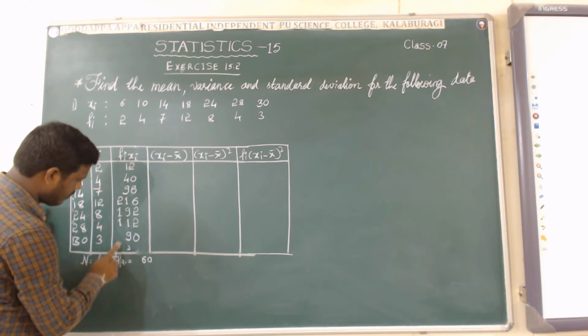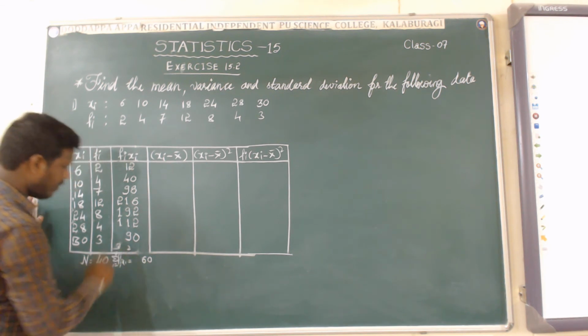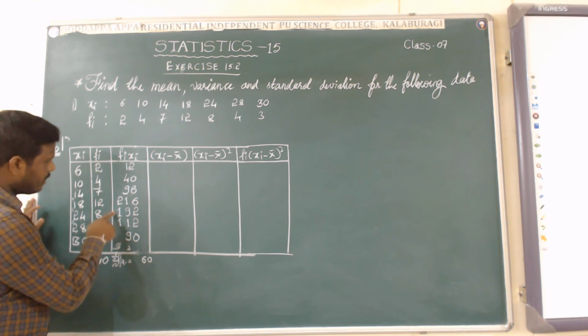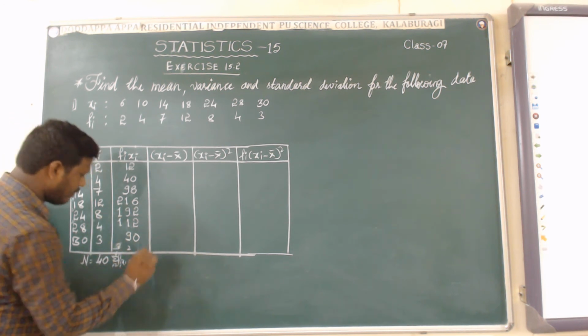Carry 3, not 4. 4 plus 3 is 7, so 760 will come.